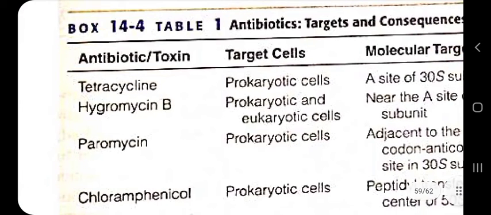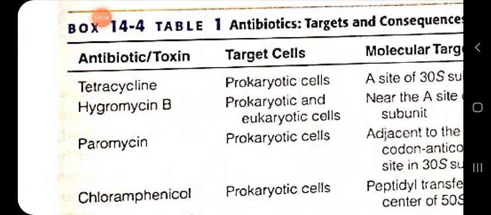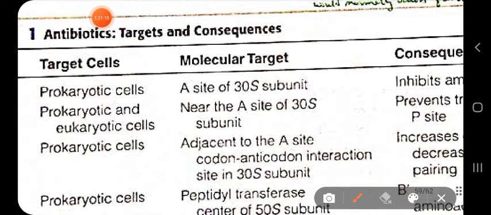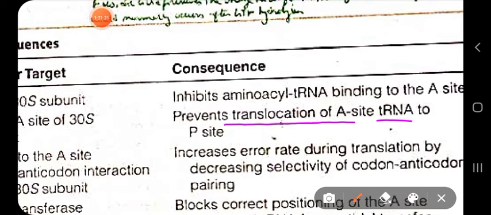Then comes hygromycin B. This antibiotic is targeted at prokaryotic cells as well as eukaryotic cells, to kill fungi, that type of organisms. It binds to the A site of the 30S ribosomal subunit, and it prevents the translocation of the A site tRNA to the P site.